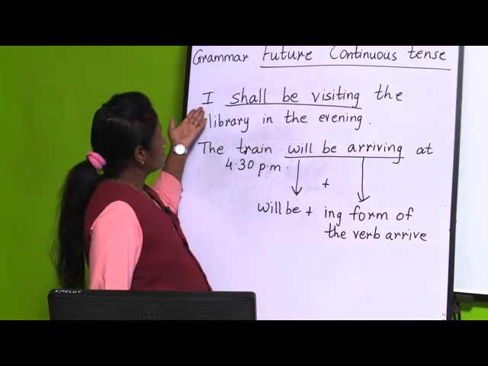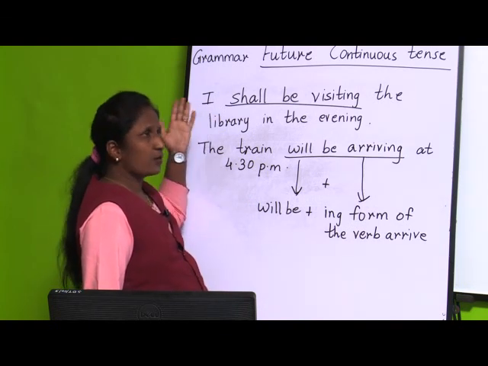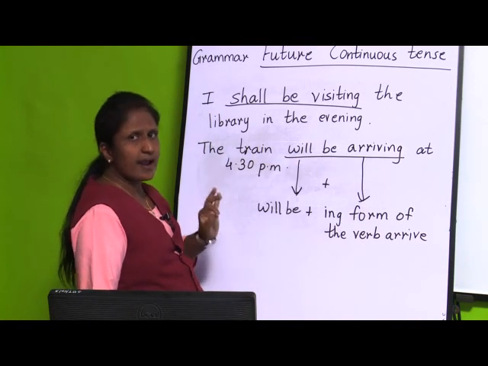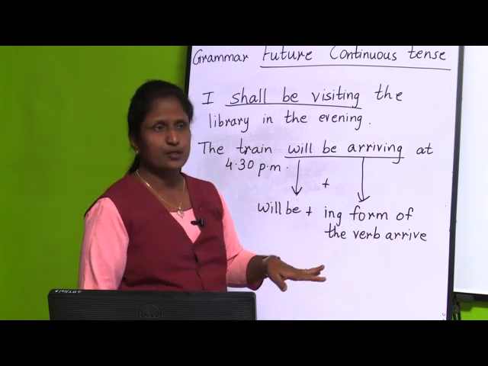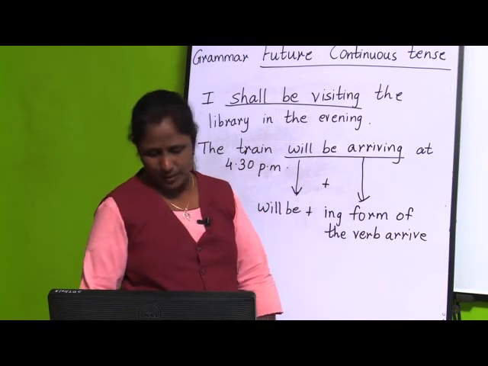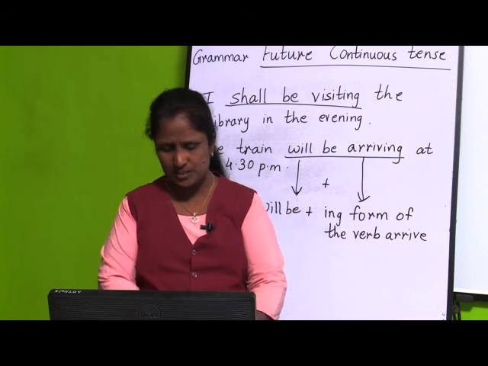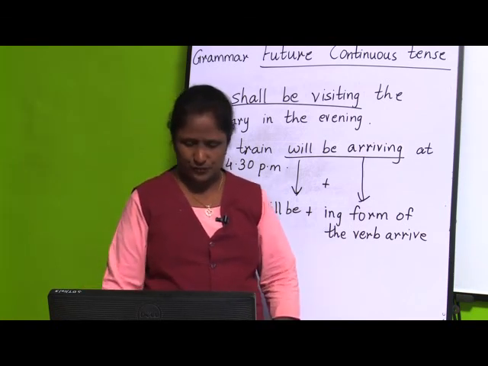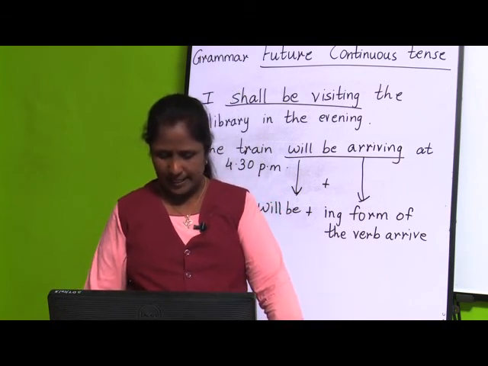We use I for the other pronouns, like we can say I will or we will take this, but only with I and we pronoun we use shall be, but with the rest of the other pronouns we use this verb, that is will be. Now, if you see the exercise, fill in the blanks with future continuous tense form of the verbs given in the brackets. First, Manya dash in the play.